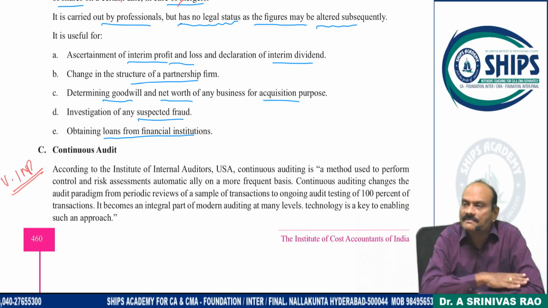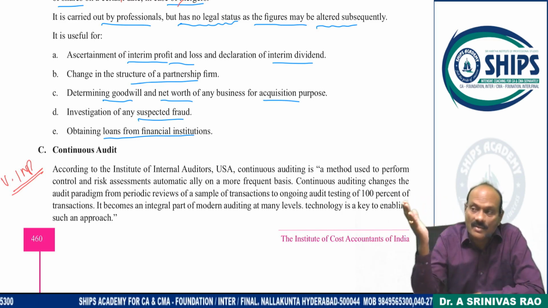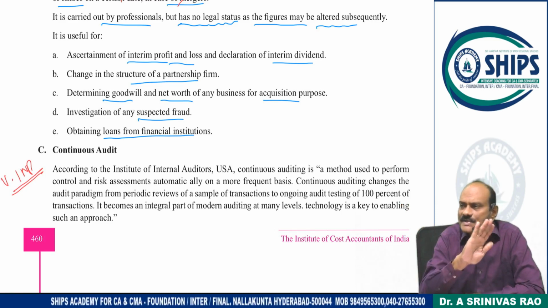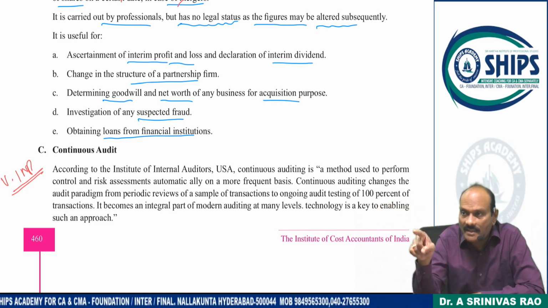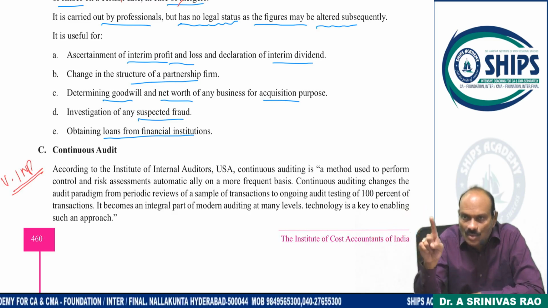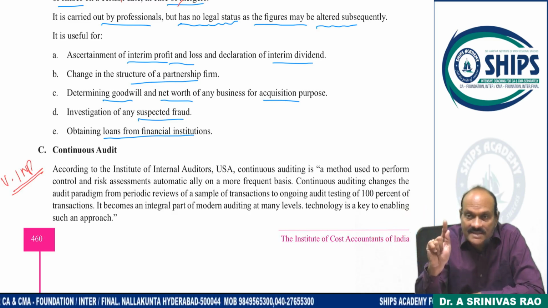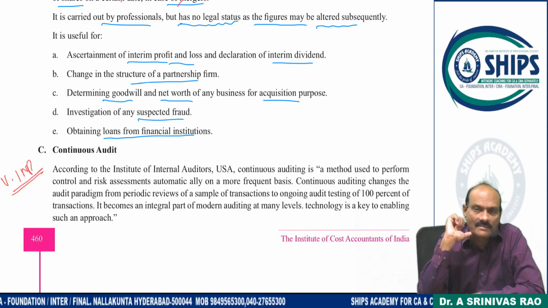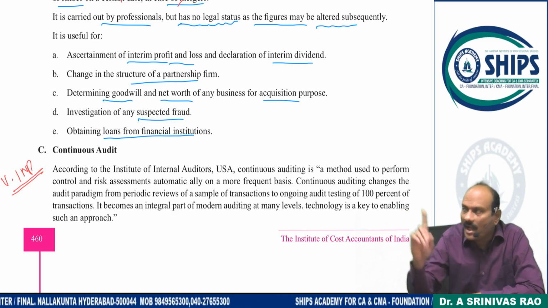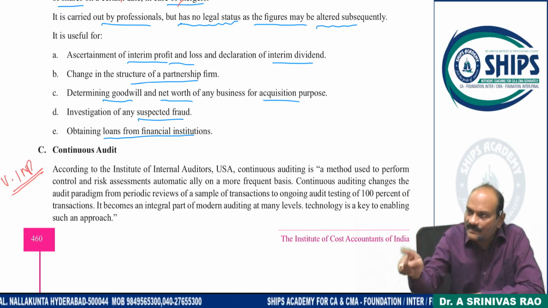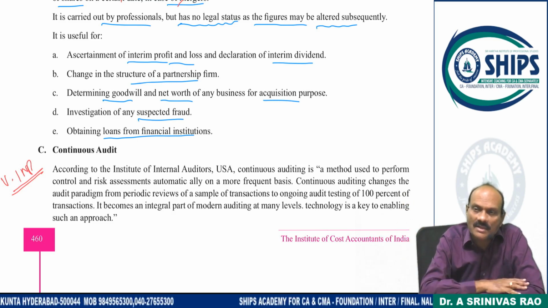Fixed dates is regular. The other one is irregular, which means no specific dates. If the auditor's dates are known to the client assistants, that is, the accounts people, they know the audit team will come every month on the 15th.